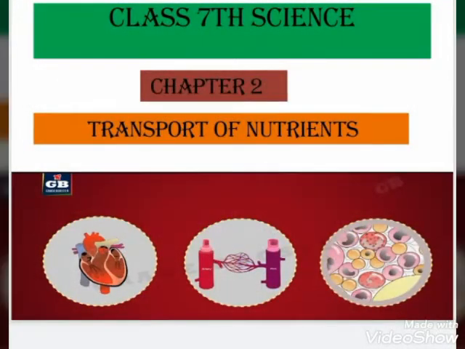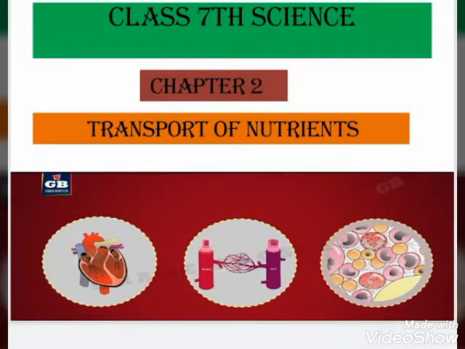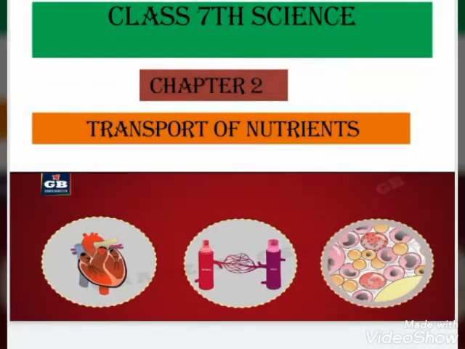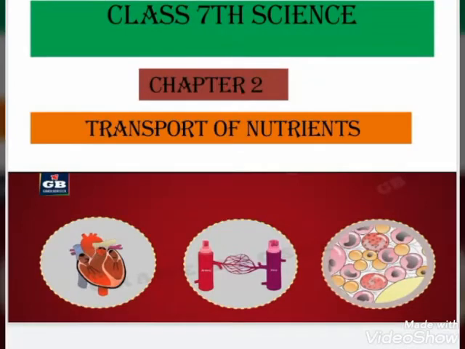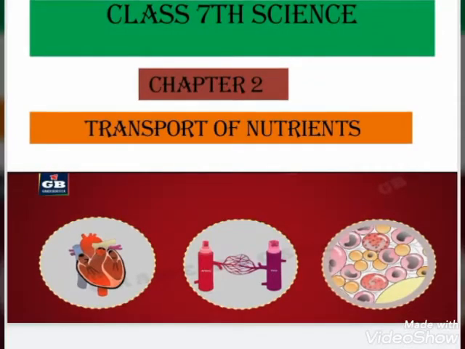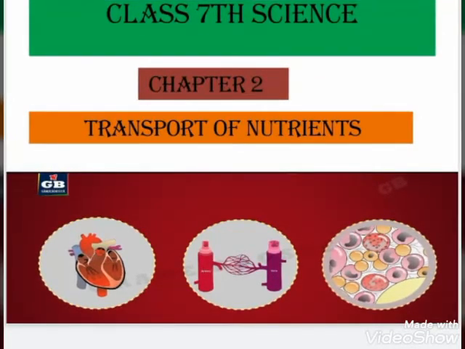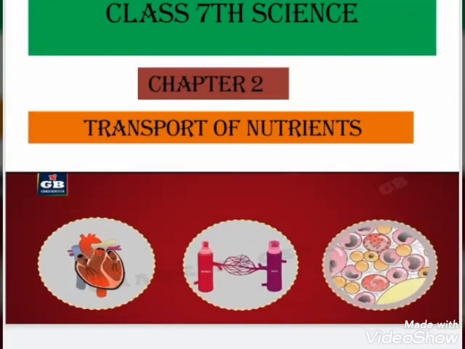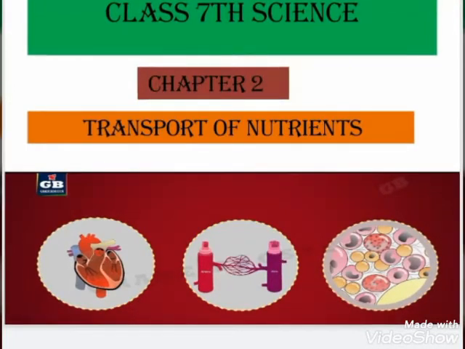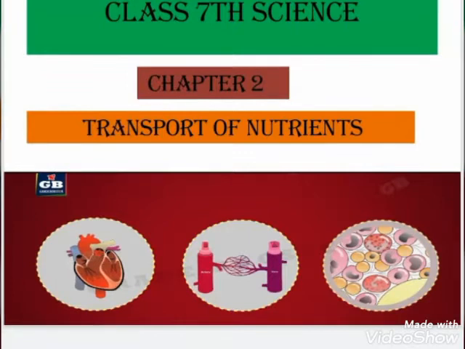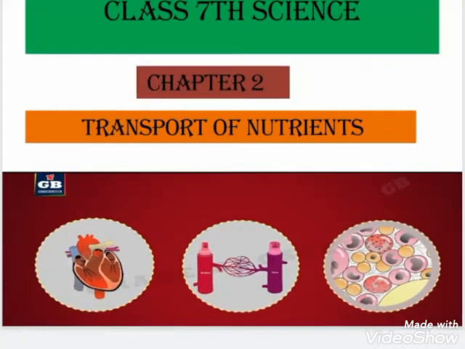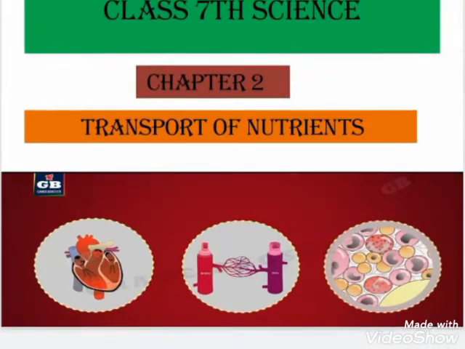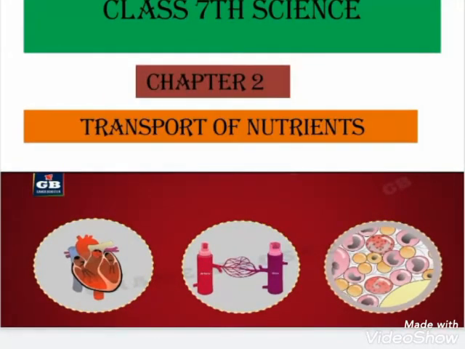Today we'll start our new chapter number 2, that is transport of nutrients. As we know that food and oxygen are the basic needs of every cell in the human body. Food, oxygen and other useful material must be delivered to each cell and other parts of the body to carry out their functions. For this purpose, Allah has developed transport system in both plants and animals. So we'll discuss how the transportation occurs in the human body as well as in plants.